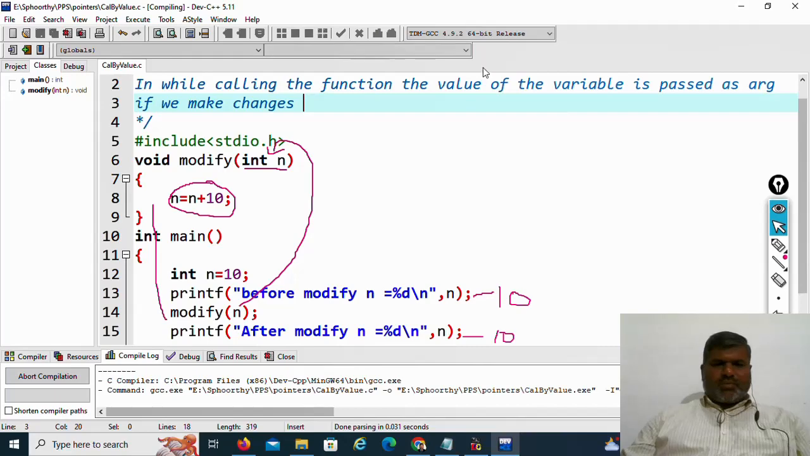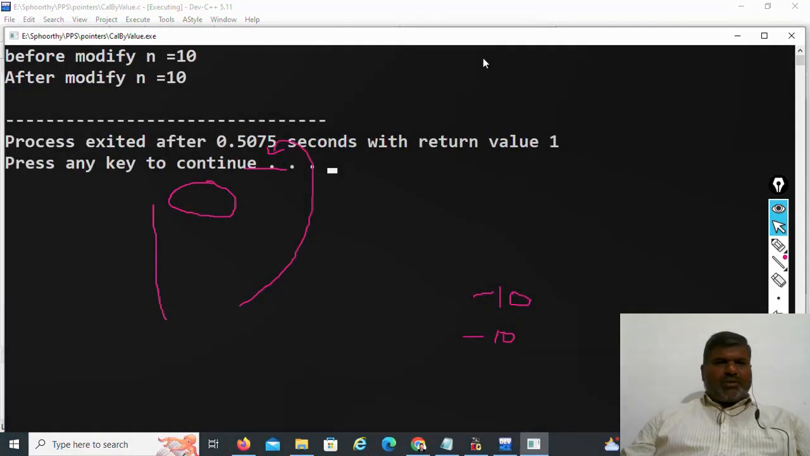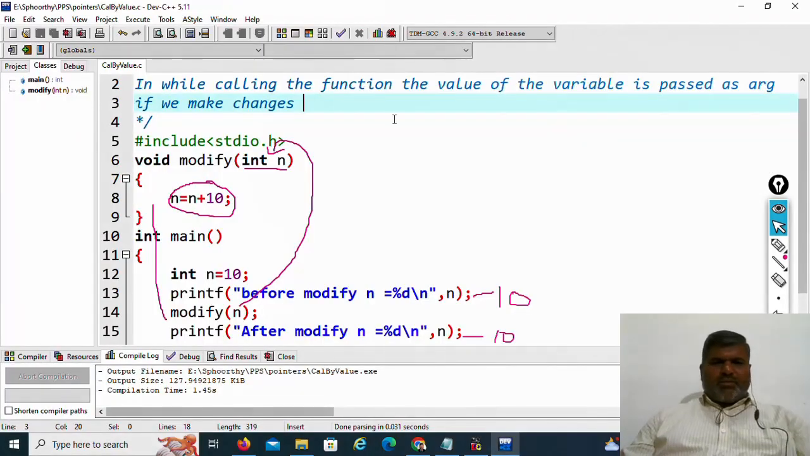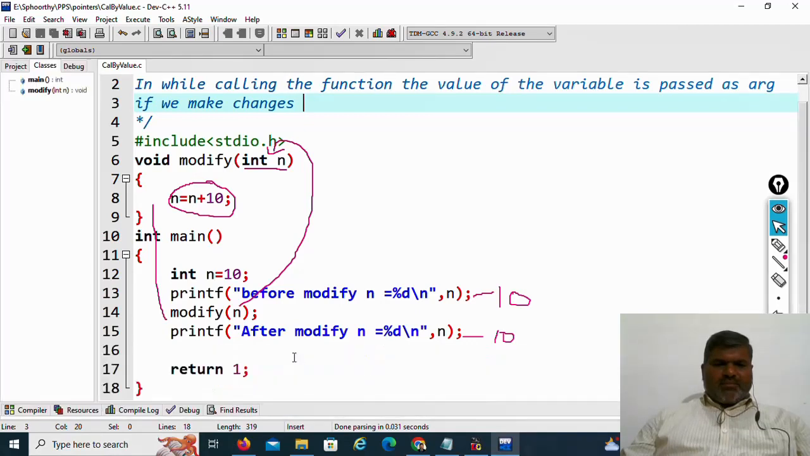Let us run the program. Here you can see, before modify n value is 10, after modify n value is also 10. Now let us see why before and after we have the same value. When we declare int n equals 10, with the name n it will allocate some memory. Let us assume its address is 1000, and it will store 10 and allocate 4 bytes of memory for n.